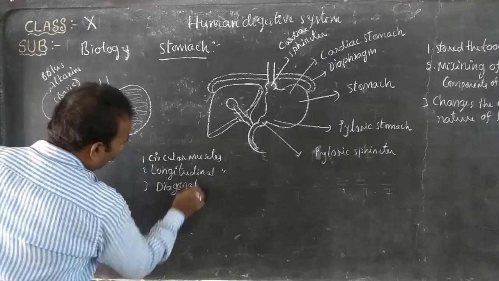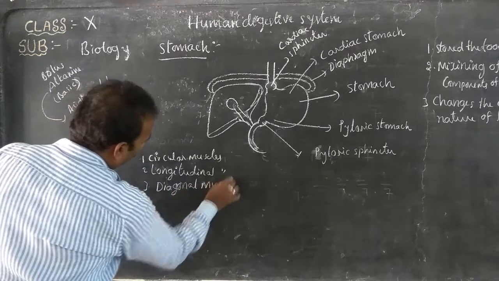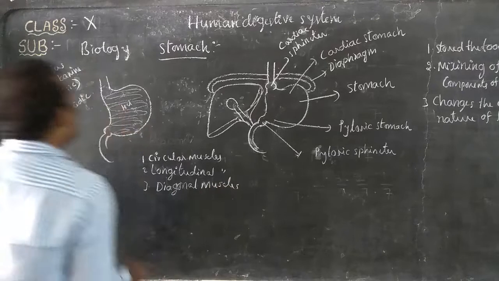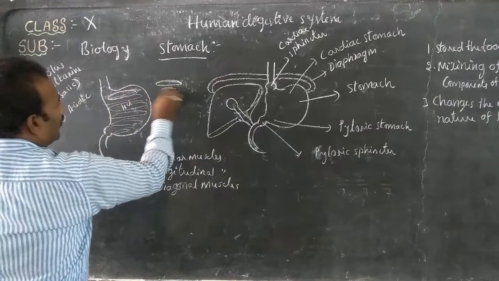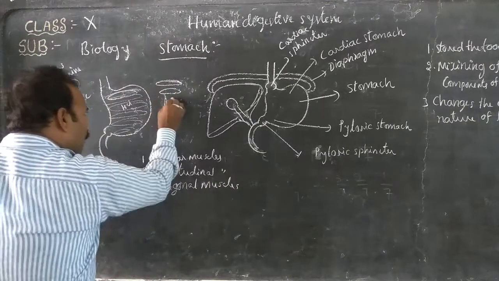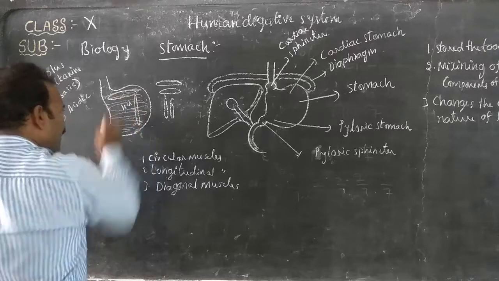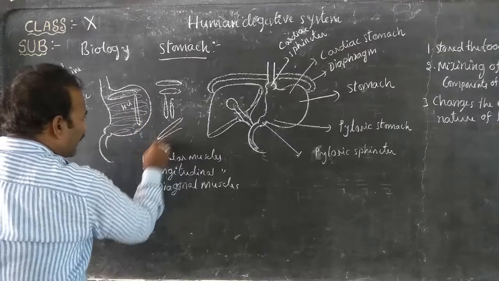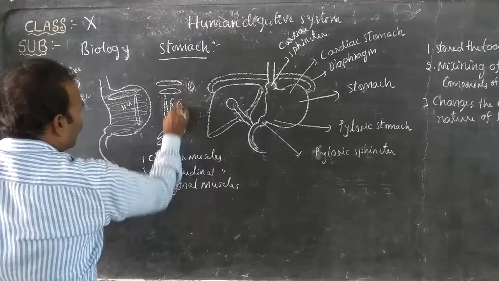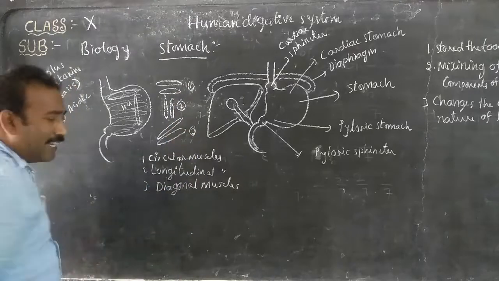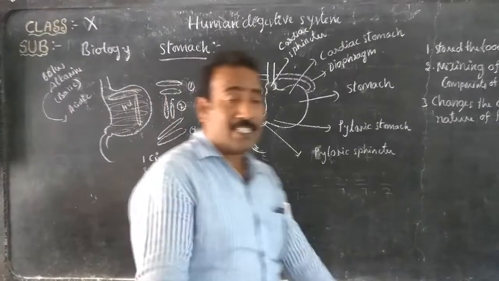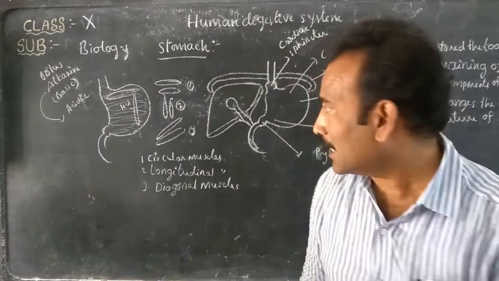In this way, three types of muscle cells are present in the wall of the stomach.